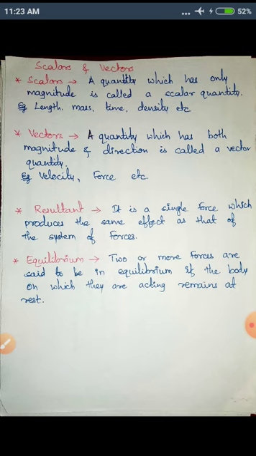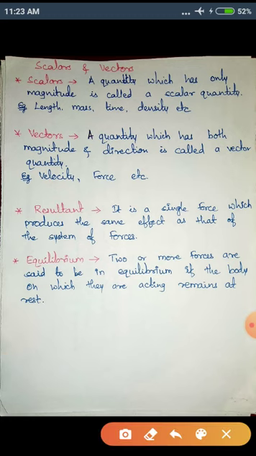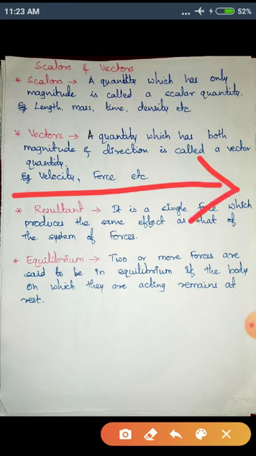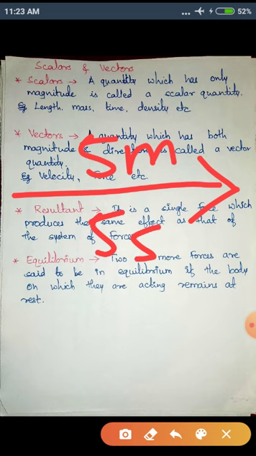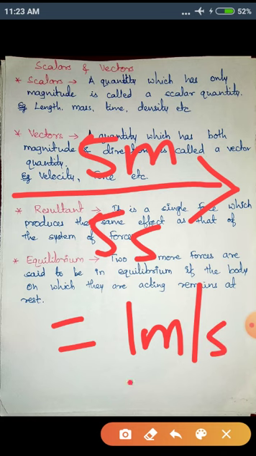So for example, velocity or force. If you want to calculate the velocity of a particle moving in this direction, suppose this distance is 5 meters which is covered in 5 seconds, then your velocity will be 5 meters divided by 5 seconds, which is 1 meter per second in this direction.